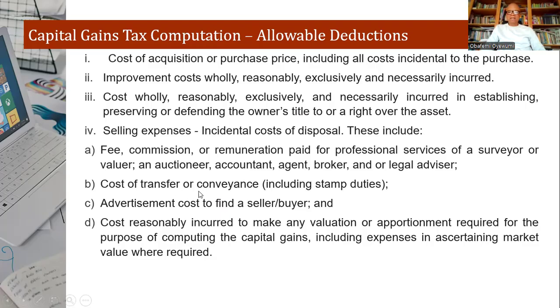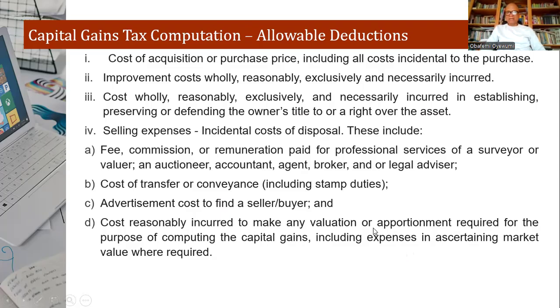Cost of transfer, for example, the deed has been registered in your name before, now you want to transfer the deed. Advertisement cost, if any. Maybe you have advertised for buyers to come and buy, so it's also allowable. Then cost reasonably incurred to make any valuation or appraisement required for the purpose of computing the capital gains, including expenses in ascertaining market value where required.